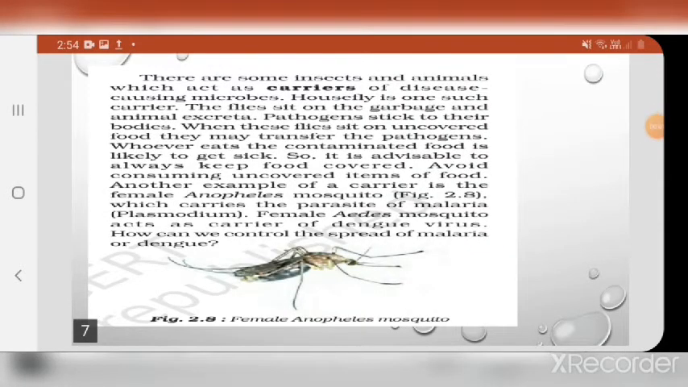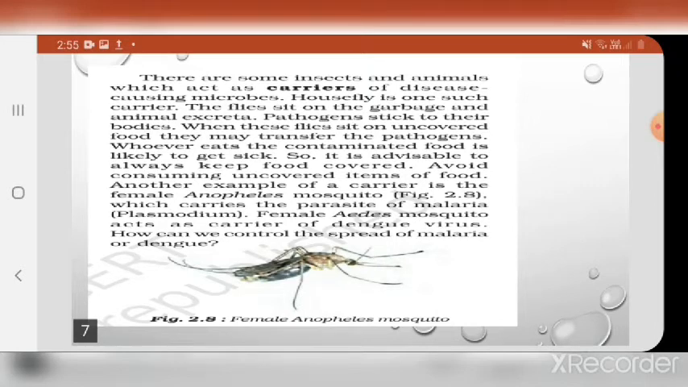Now, how do communicable diseases spread by food and water? There are some insects and animals which act as carriers of disease. When a disease is spread by insects or animals, the role of these insects or animals is carrying the disease. They carry the disease. That's why they are called carriers or vectors. One example of a vector or carrier is the housefly.